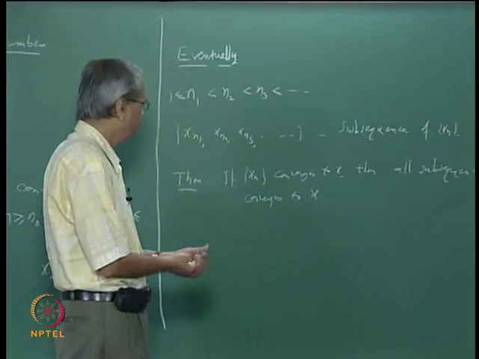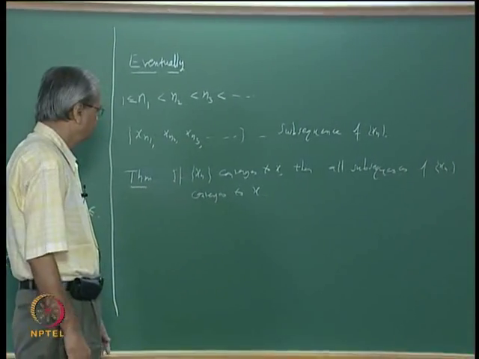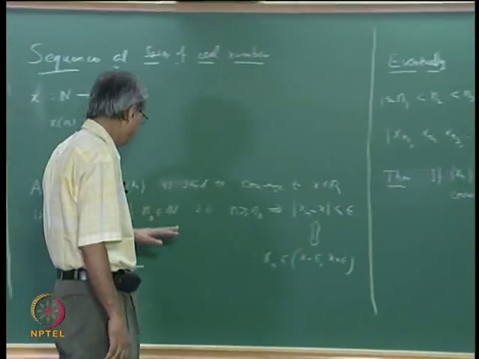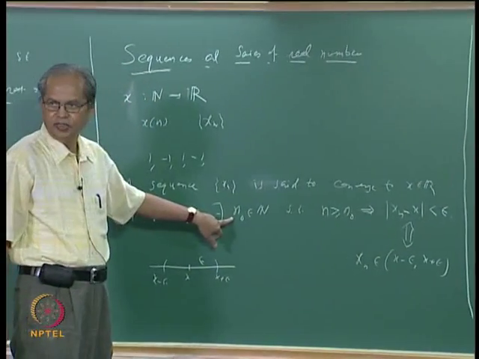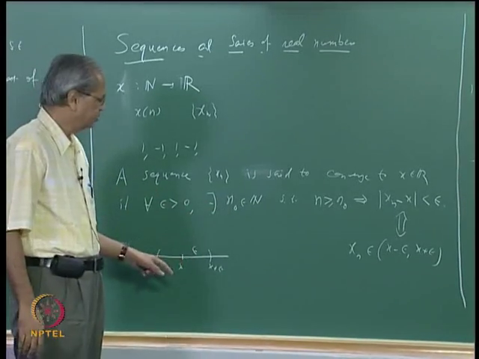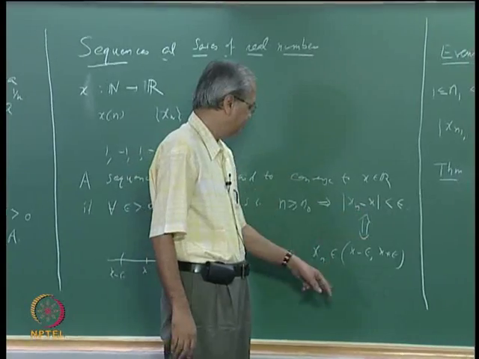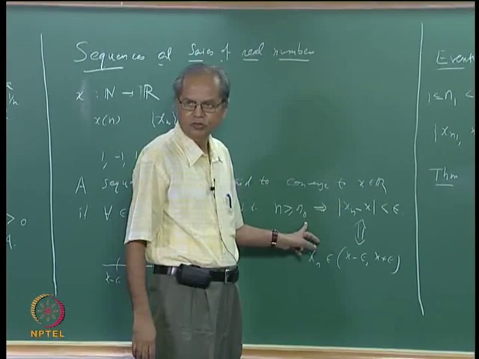Well, how does this follow? We already know that xn converges to x. That means given any epsilon, there exists n0 in N such that mod xn minus x is less than epsilon for all n bigger than or equal to n0.